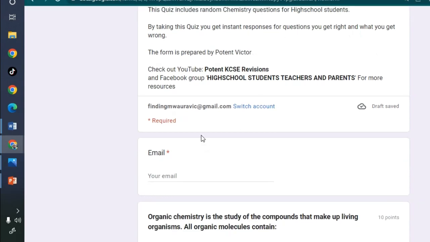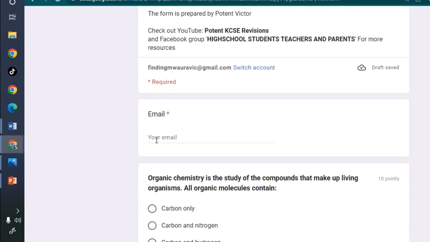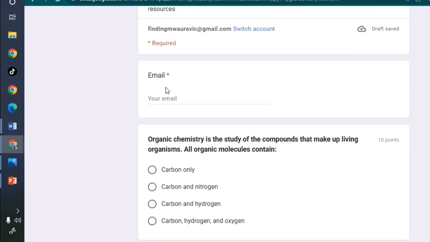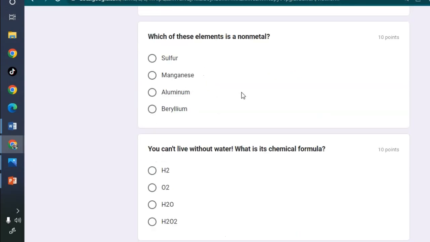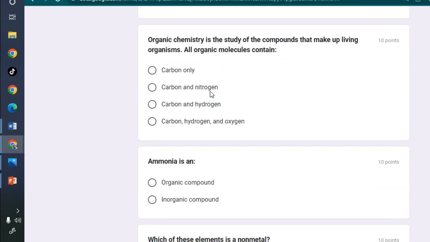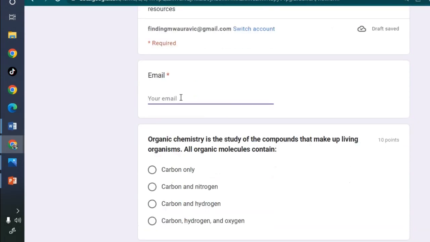So the first thing you are supposed to do is read this instruction: when you see a star marked question, it is a must you answer this. So the first response that you are supposed to have is your email. Without this, you will not be able to submit your responses. But you can leave any other question blank. But anyway, why leave a question blank? So let's have our email. So I'm going to put potentbooks@gmail.com.